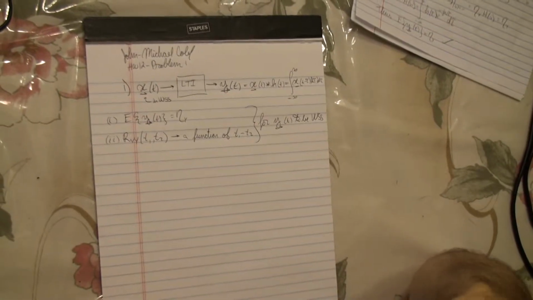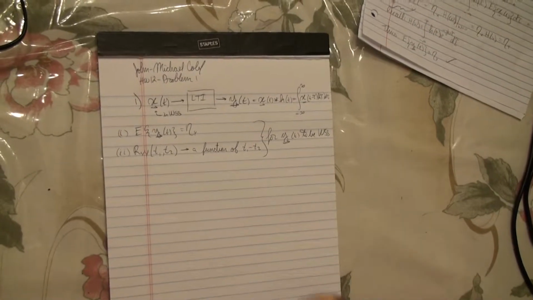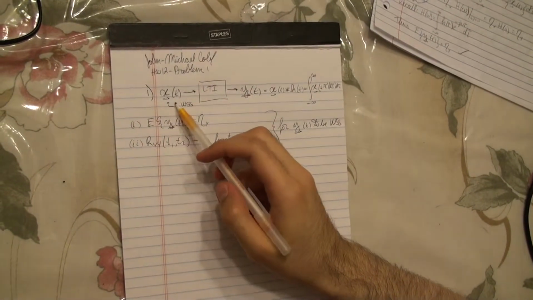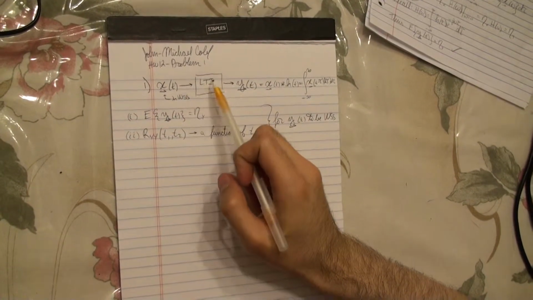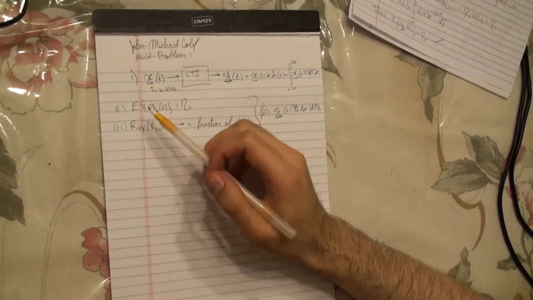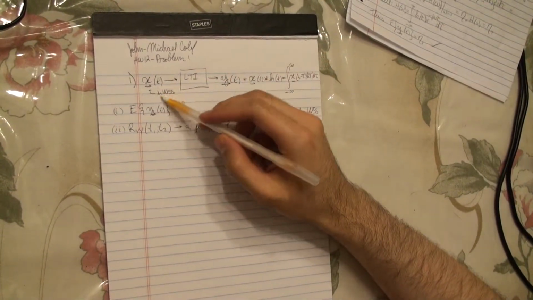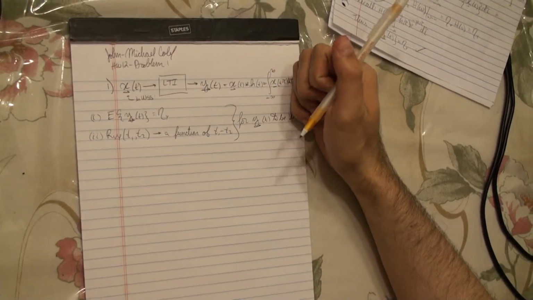Okay, homework 12, problem 1. Problem 1 says, suppose that x is a WSS, and we're putting it through an LTI system, and the output is y of t. The question asks us, if x is wide-sense stationary, prove that y is also wide-sense stationary.